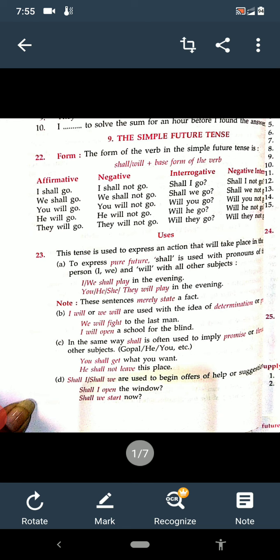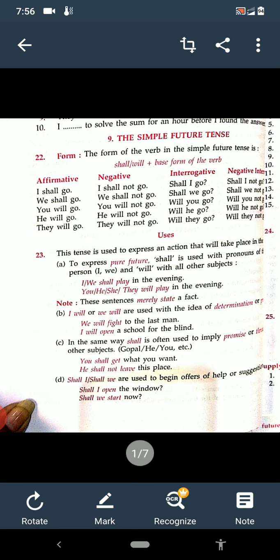See, the reverse are there. We will fight to the last man. It is our determination. I will open a school for the blind. It is also.